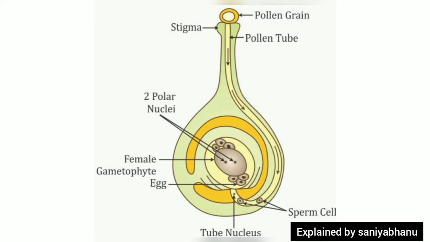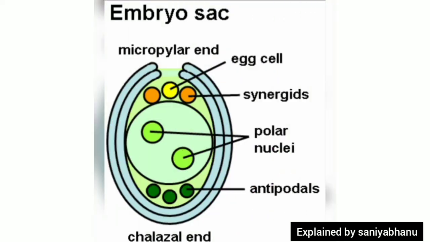Fertilization is a process of fusion of male and female gametes. For the fusion, pollen grains have to reach the surface of the stigma. This is called, of course, pollination. Pollen grains received by the stigma germinate and give rise to the pollen tubes.